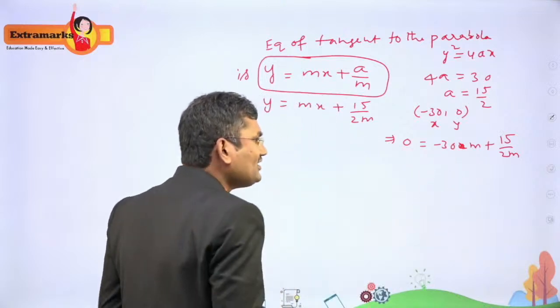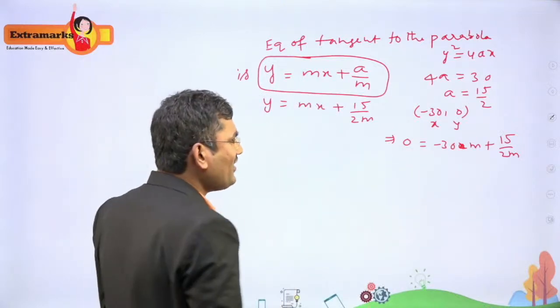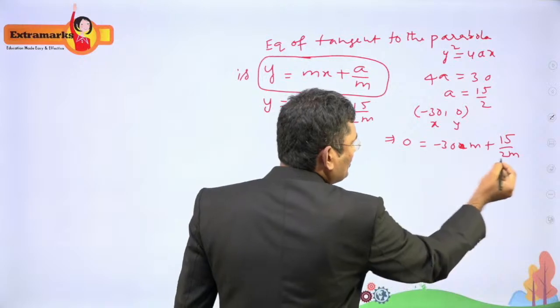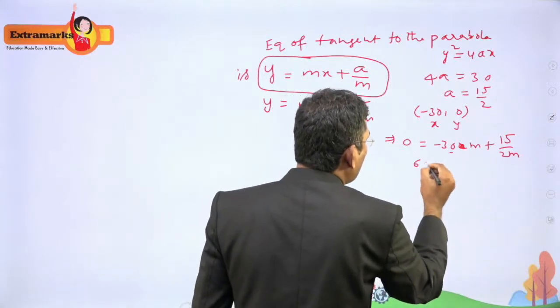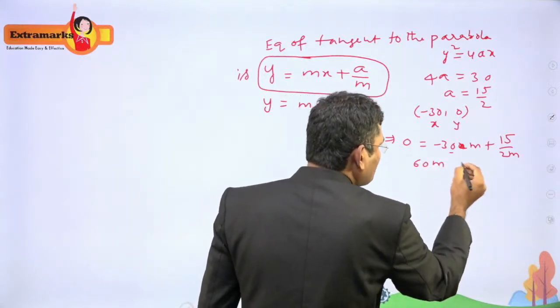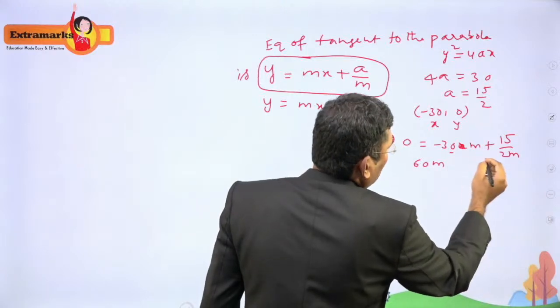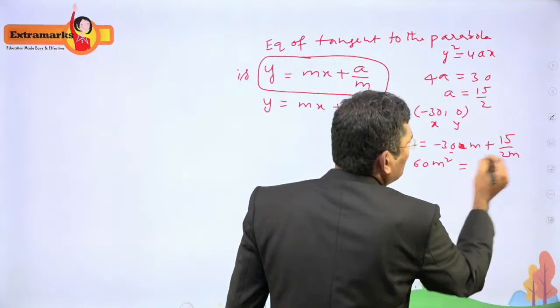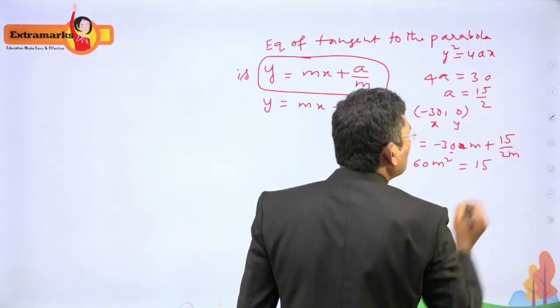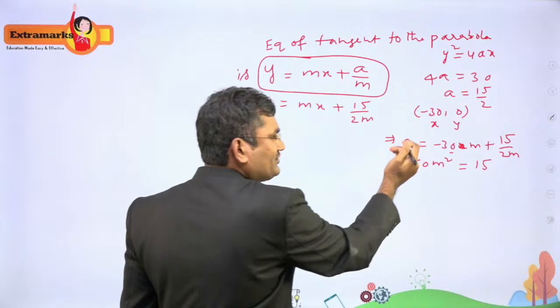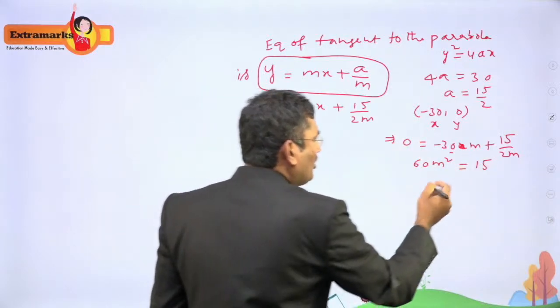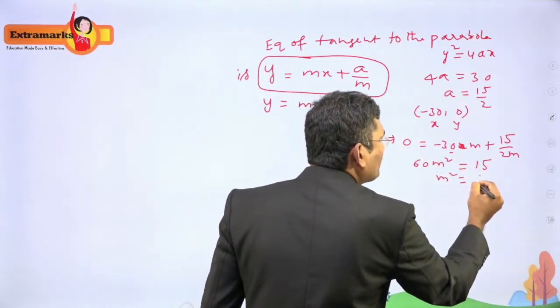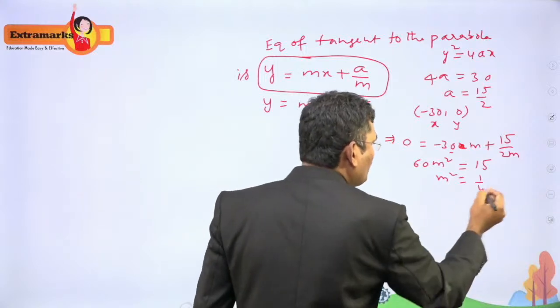Now we can get the value of m from this. Simplifying, we get 60m² = 15, because 30m is shifted to one side and 2m to the other. So m² = 1/4.